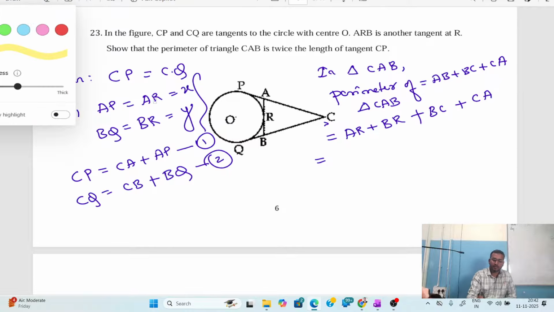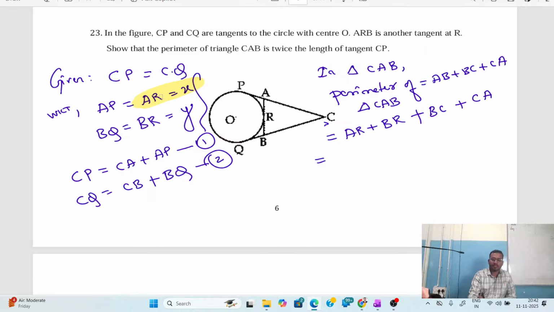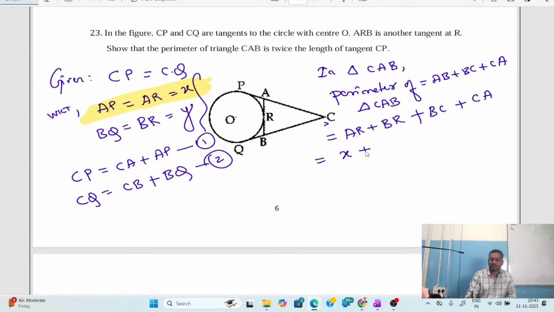Now AR. What is AR? As we know, AR can be written as X. AR or AP, both are X. So AR can be written as X plus, what is BR? BR can be written as Y. Y plus. Now, what is BC? We don't know.